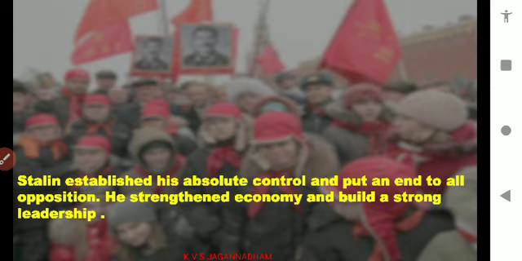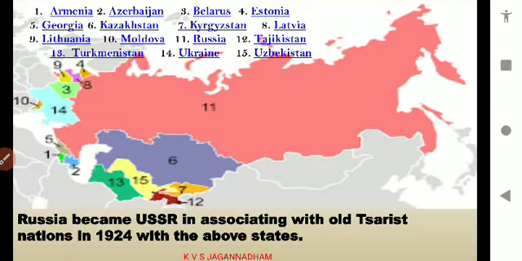The Communist Party curbed all the opposition parties and established absolute power over Russia after the revolution, so that it became the only strong and absolute party over the country. Due to this strengthened single largest party, it was able to strengthen the economy and bring strong leadership under Stalin.